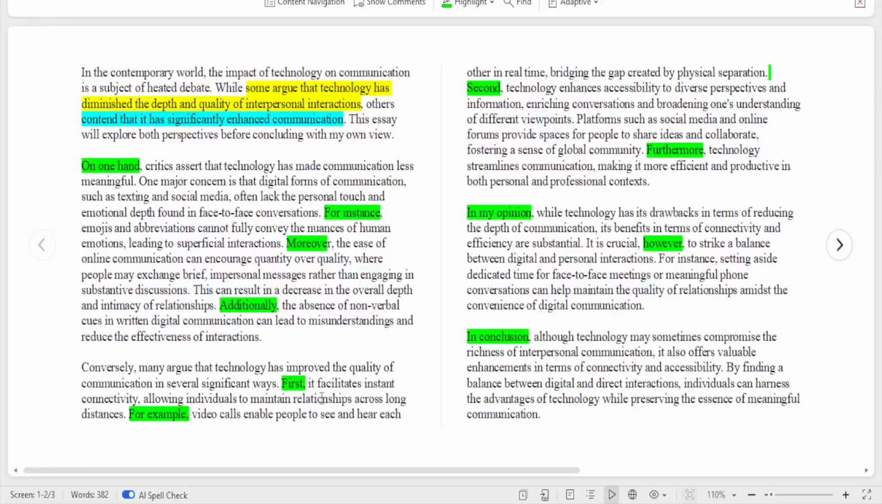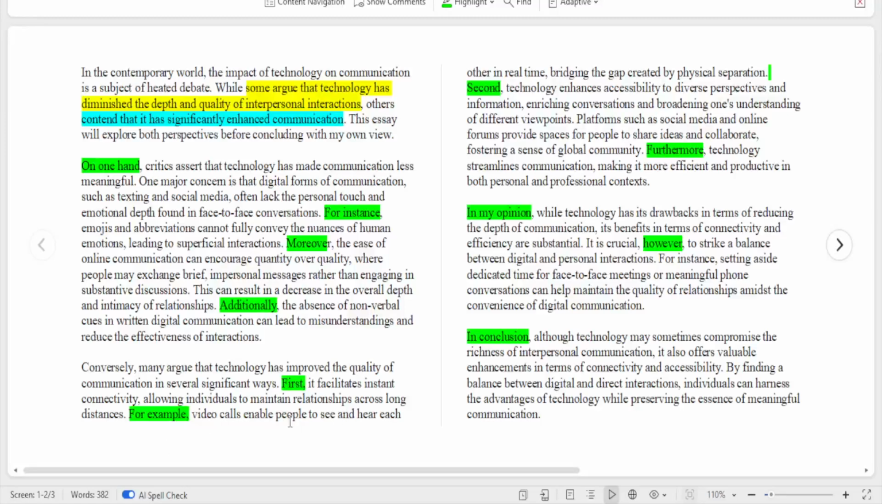First, you see now, that's a linking word. First, you mentioned it facilitates instant connectivity, allowing individuals to maintain relationships across long distances. That's my first argument about the second opinion that was given in the question. The second opinion was that it enhanced communication, and I give you how, which is number one, it facilitates instant connectivity. That's number one. And then allowing individuals to maintain relationship across distances, no matter where they are. That's explaining further. So I gave example.